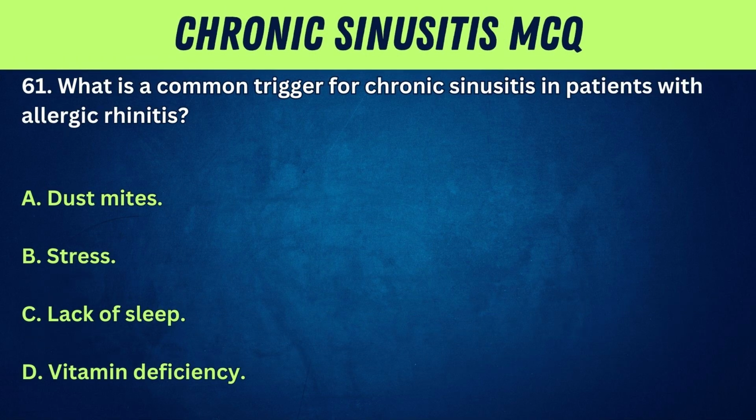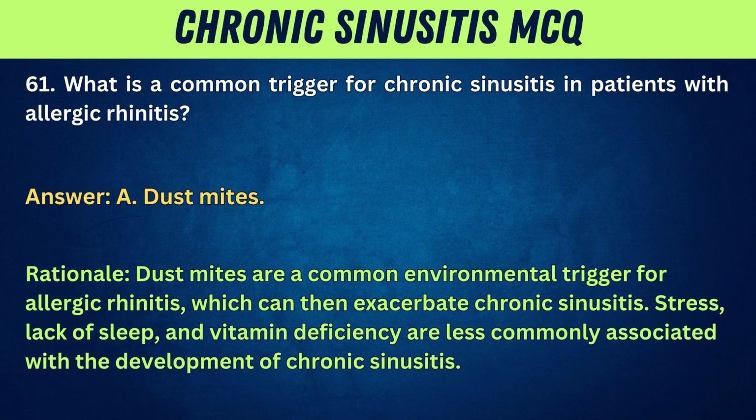61. What is a common trigger for chronic sinusitis in patients with allergic rhinitis? A. Dust mites. B. Stress. C. Lack of sleep. D. Vitamin deficiency. Answer: A. Dust mites. Rationale: dust mites are a common environmental trigger for allergic rhinitis, which can then exacerbate chronic sinusitis. Stress, lack of sleep, and vitamin deficiency are less commonly associated with the development of chronic sinusitis.